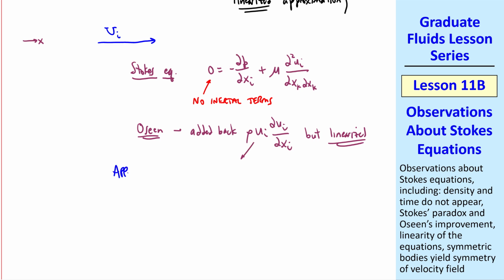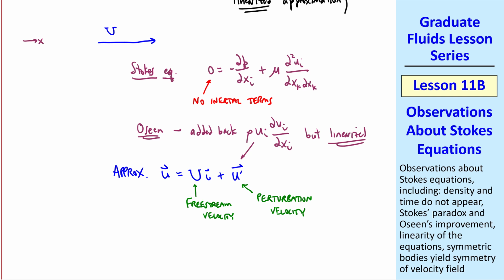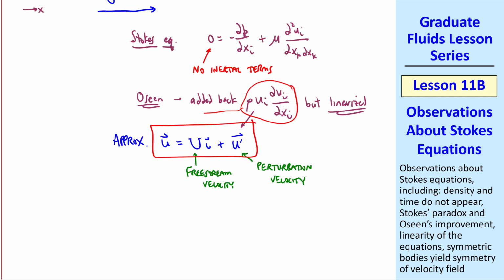His approximation in vector form is the velocity vector u equals capital U, the free stream velocity in the x direction, times unit vector i, plus u prime, which is also a vector. This is the free stream velocity, and this u prime is a perturbation velocity. What Oseen did then was change this term to an approximate form, rho capital U ∂ui prime/∂x1.